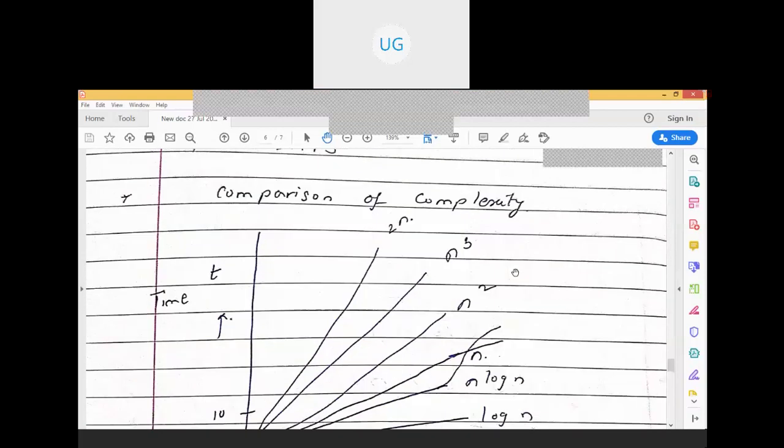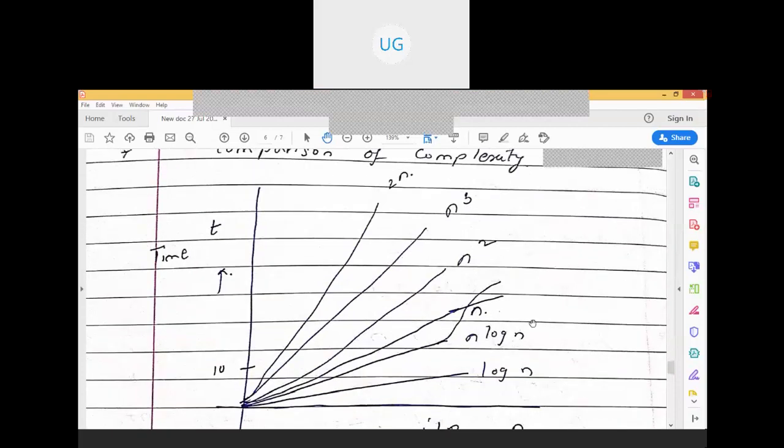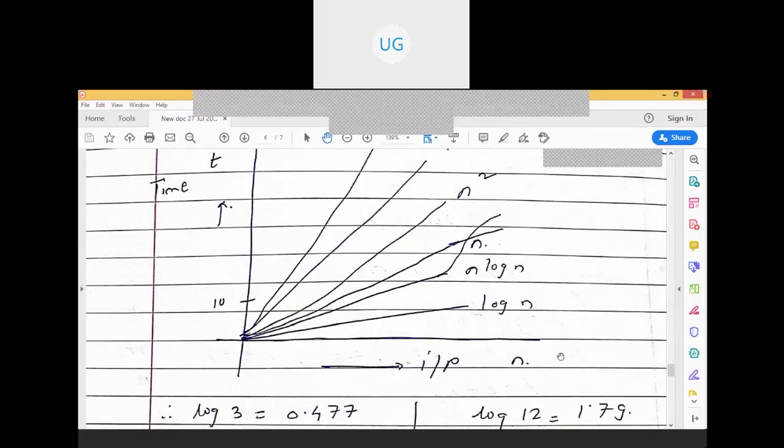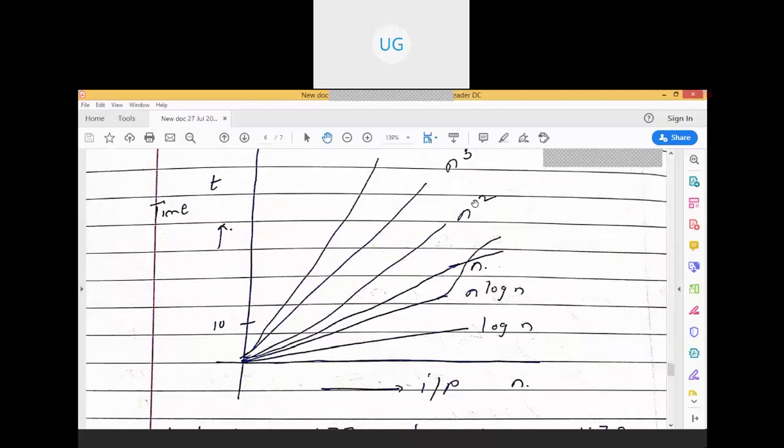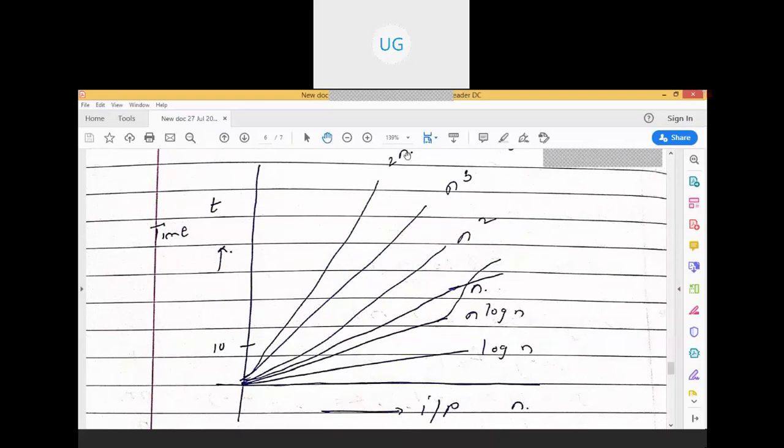What we are trying to say here is that as the number of inputs to the algorithm increases, the time required to process those input values will also increase, right? So when we say log 3 is 0.477, that's okay. Here n means 3, so 3 is obviously going to be greater than log n. n square, 3 square, is 9. 3 cube, 2 raised to 3. So sometimes it depends on the values of n, right?